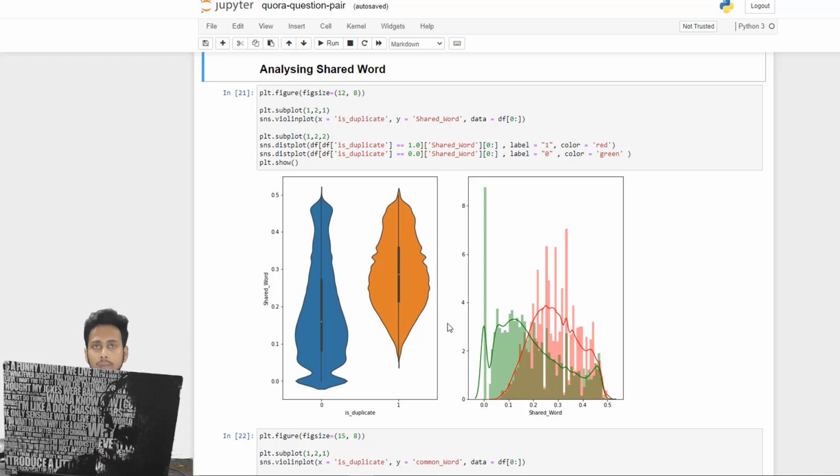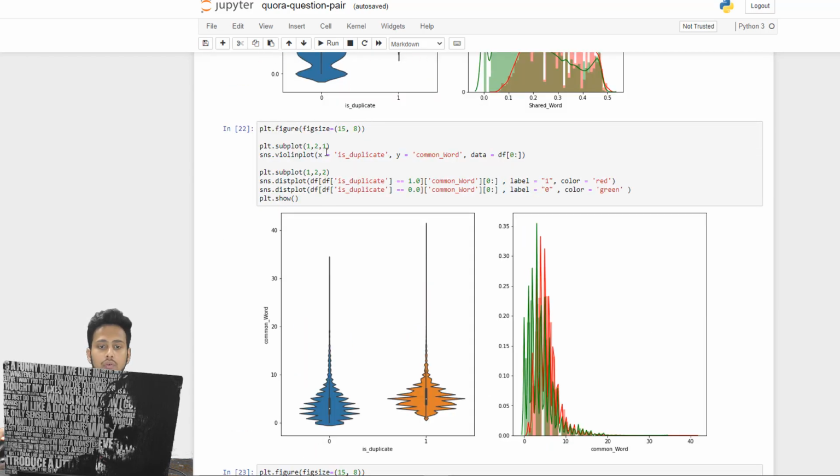So not duplicate and duplicate can be separated using a straight line here. If we draw a simple straight line here, we can see that it can be separated. So this feature is providing some help in identifying which question is duplicate and which is not. This feature is very useful. We can consider this feature.